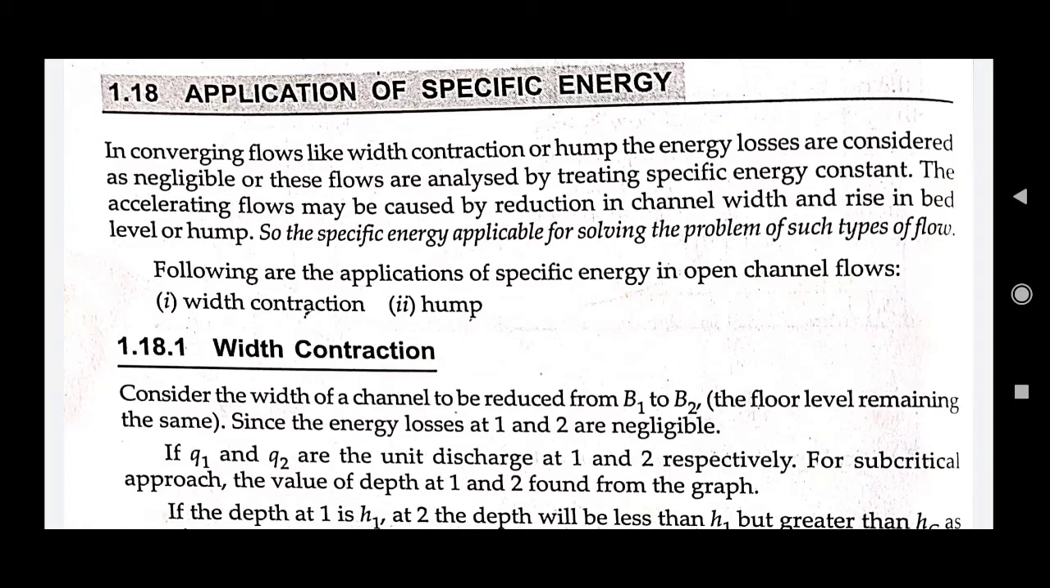That means there can be two major types of transformation in a channel section. The one in which the bottom width remains constant, but the width of the channel section is reduced, or it can also expand, right? And the second type of contraction is in the vertical direction, in which the depth available for the water to flow is reduced in the form of a hump. So there are two main conditions, the width contraction and the hump.